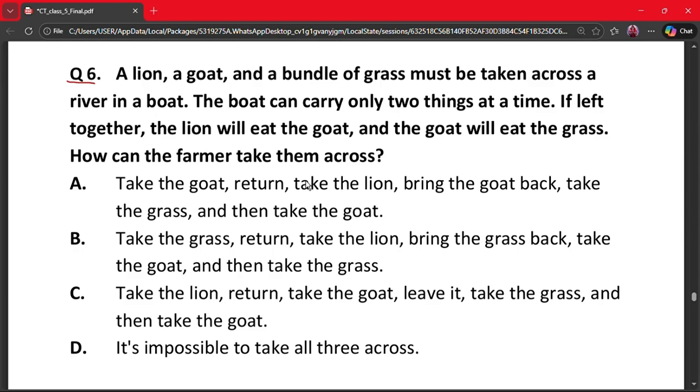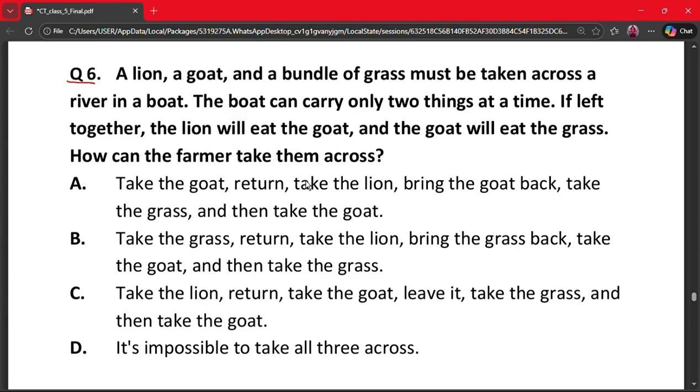Option B says take the grass, return, take the lion, bring the grass back, take the goat and then take the grass. C, take the lion, return, take the goat, leave it, take the grass and then take the goat. D, it's impossible to take all three across.